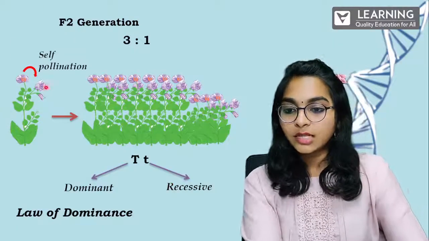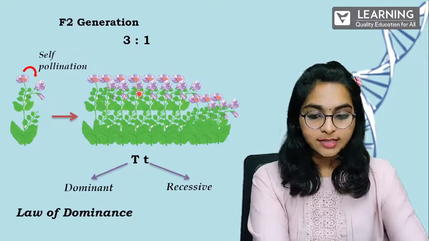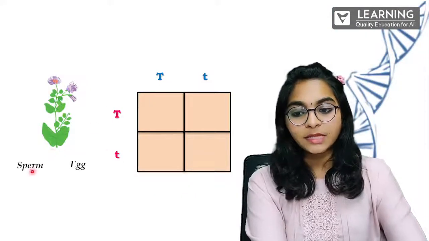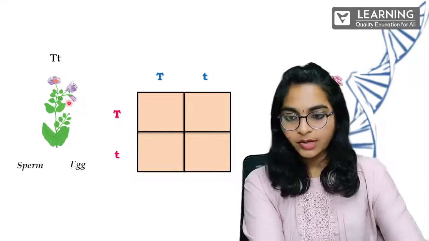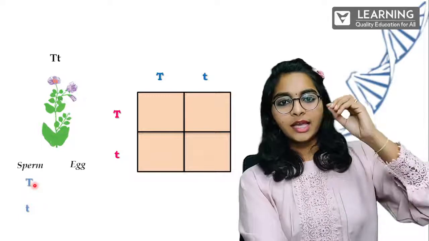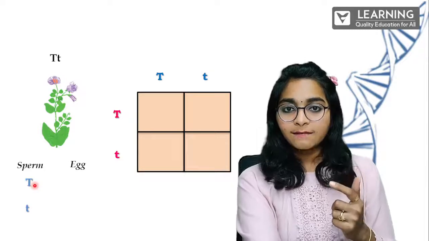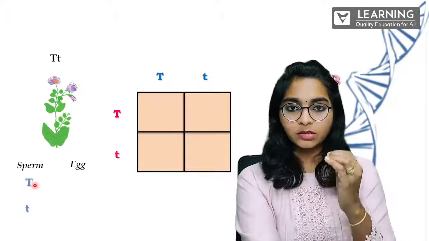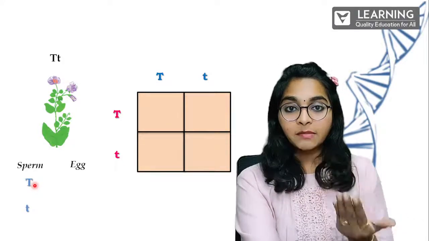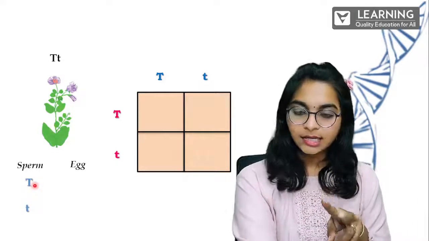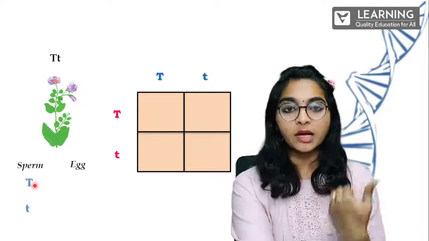Now, this ratio, we'll talk about it in the next slide. How did this 3:1 arise? This tall T and short t are present in the sperms and the eggs, because we took the trait from this particular flower only. The sperm will actually get divided into two. Recall the sex determination we learned in the previous class, where in each gamete it gets divided: X in females, and X and Y in males. Likewise here also, everything will get divided when it comes to the reproduction part.